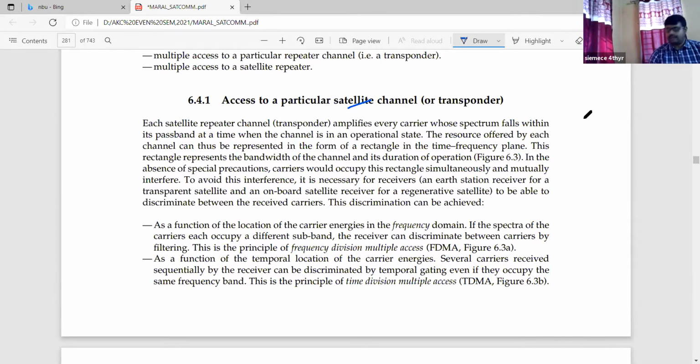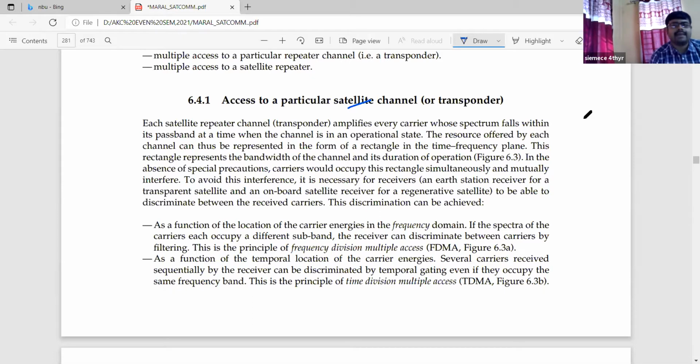In the absence of special precautions, carriers would occupy this rectangle simultaneously and mutually interfere. So to avoid this interference, it is necessary for the receivers, that is an earth station receiver for a transponding satellite and an onboard satellite receiver for a regenerative satellite, to be able to discriminate between the received carriers. We know these are the parts of the satellite communication, with onboard processing.